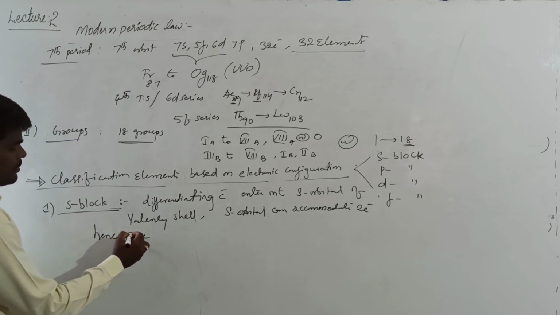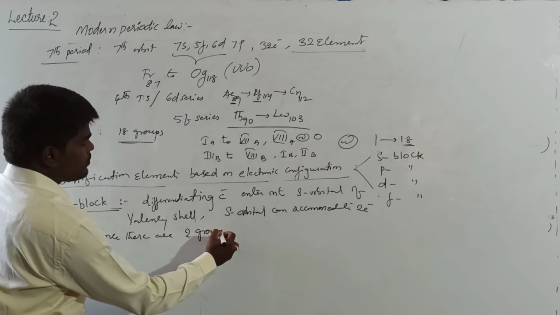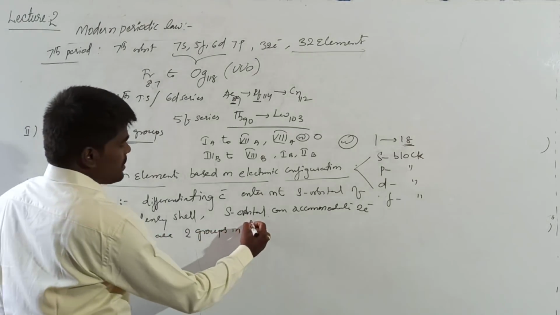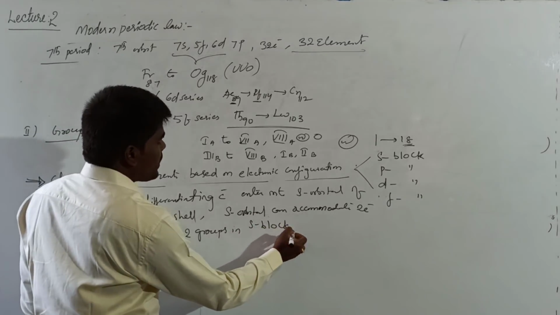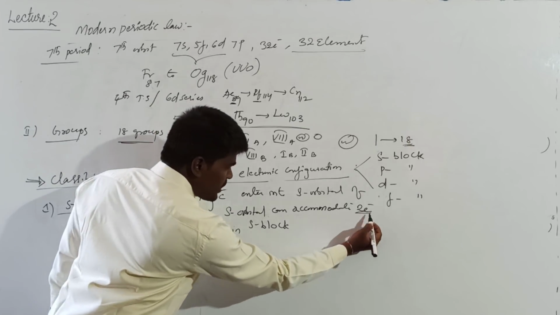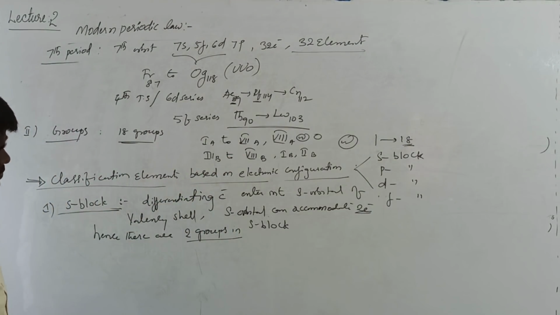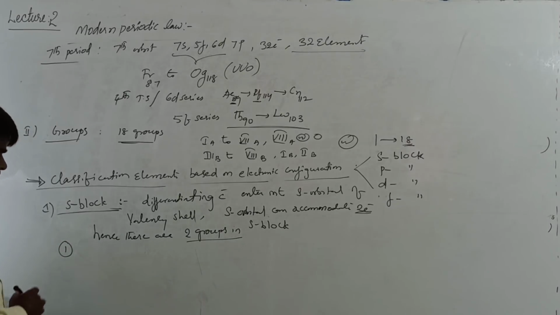Hence, there are only two groups in the s block. Why are there two groups? Because an s orbital can accommodate a maximum of two electrons. What are the two groups?